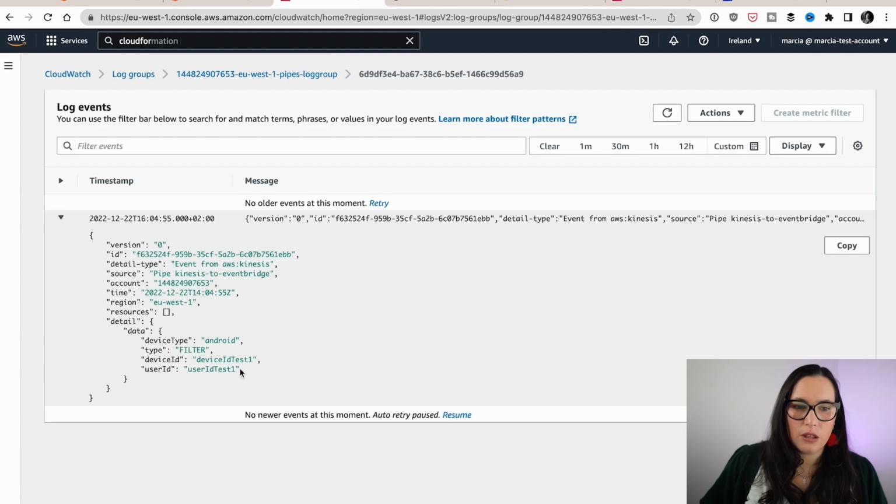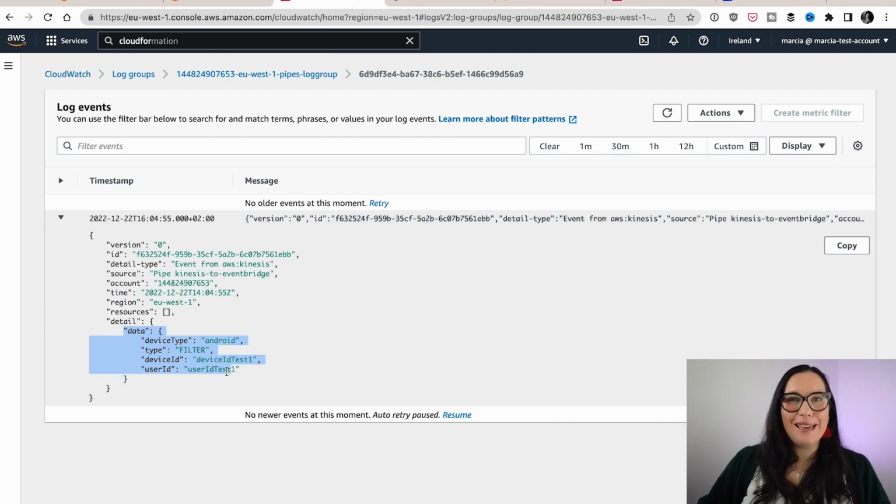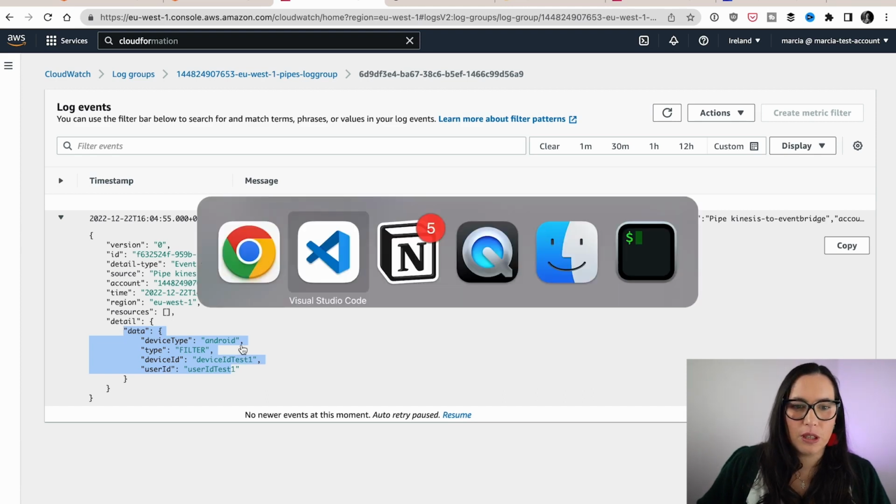Stop. So you can see here that the data has the device type Android, the filter, the device ID, and the user ID. How did that happen? That happens with the enrichment. So I can show you that now.